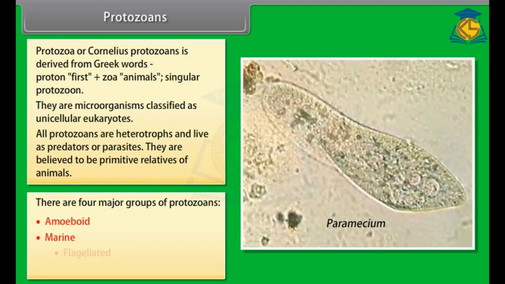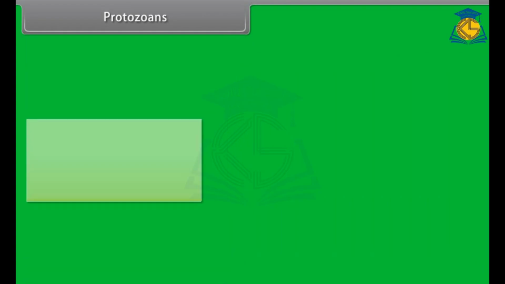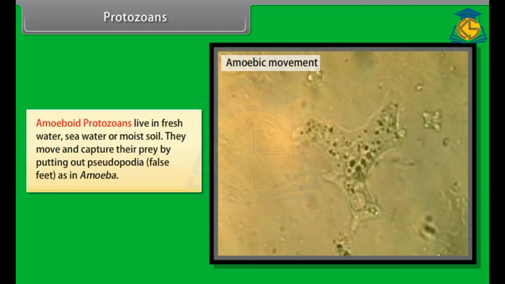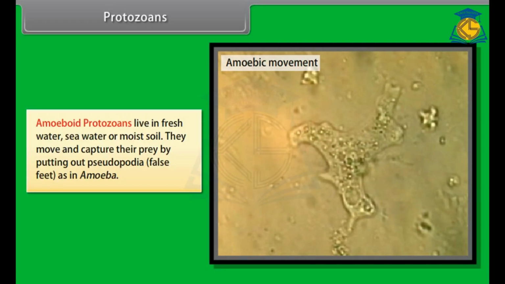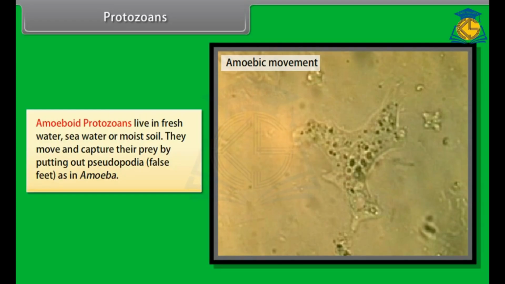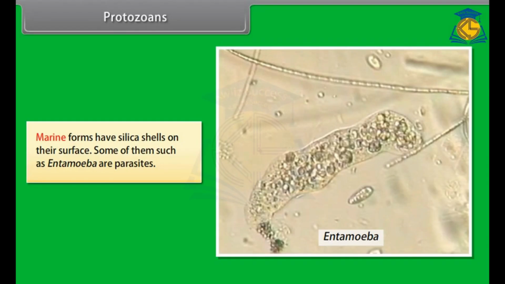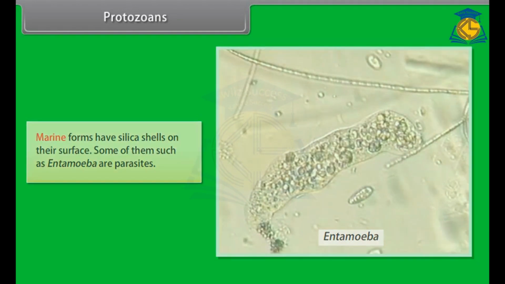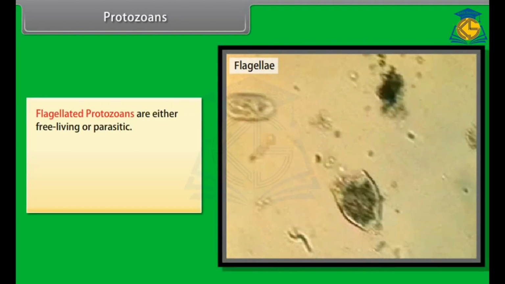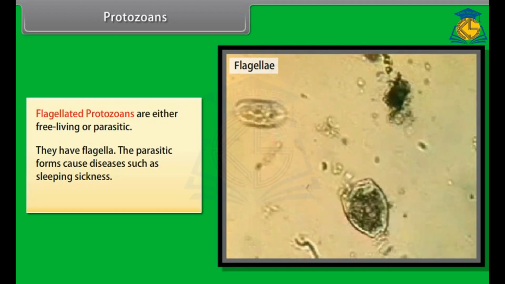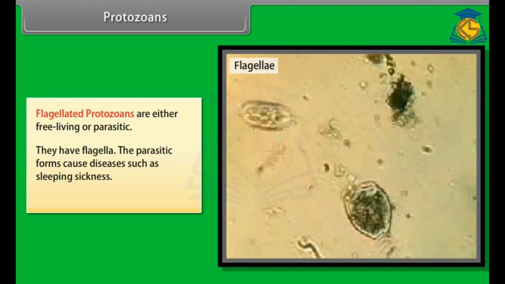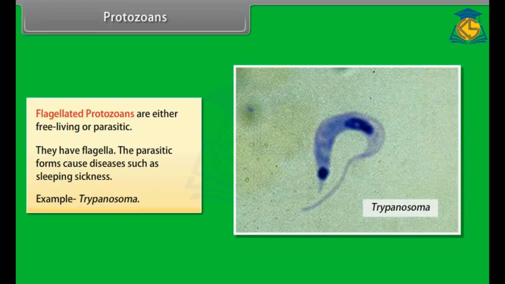amoeboid, marine, flagellated, and ciliated. Amoeboid protozoans live in fresh water, seawater, or moist soil. They move and capture their prey by putting out pseudopodia, false feet, as in Amoeba. Marine forms have silica shells on their surface. Some of them, such as Entamoeba, are parasites. Flagellated protozoans are either free-living or parasitic. They have flagella. The parasitic forms cause diseases such as sleeping sickness. Example: Trypanosoma.